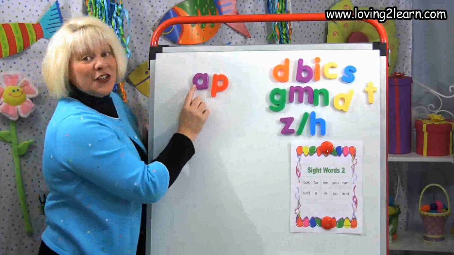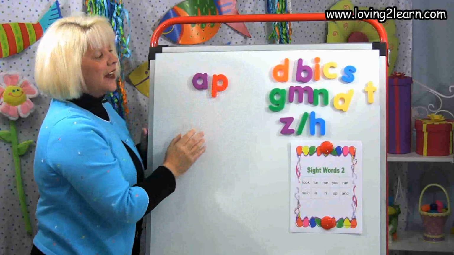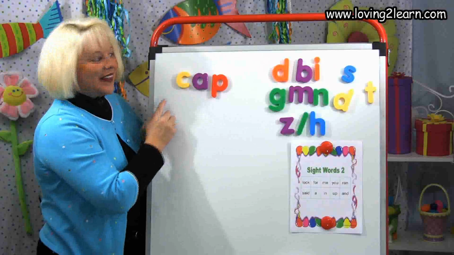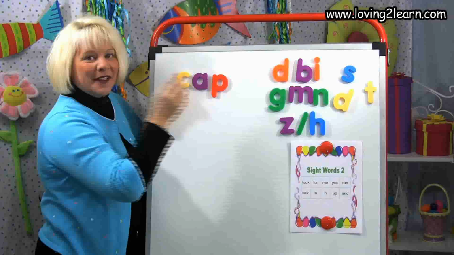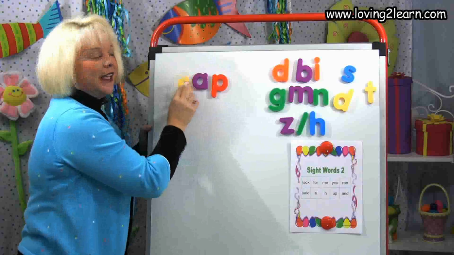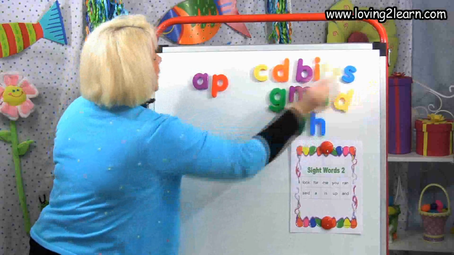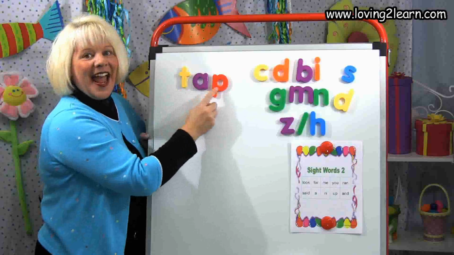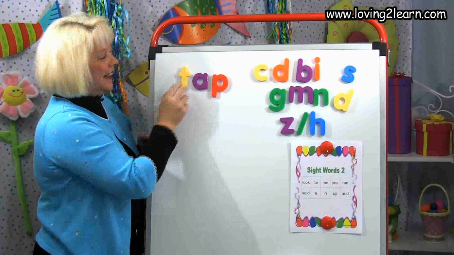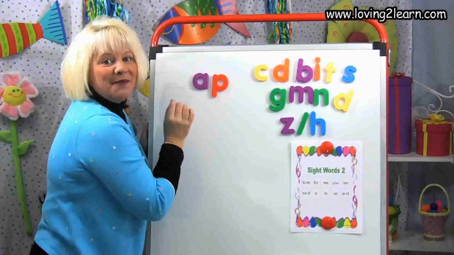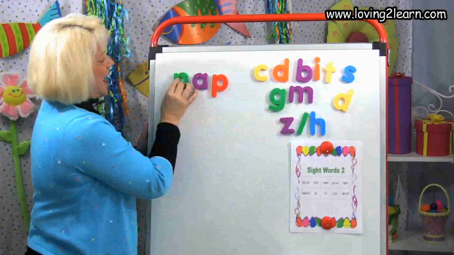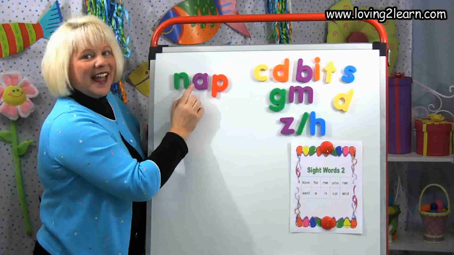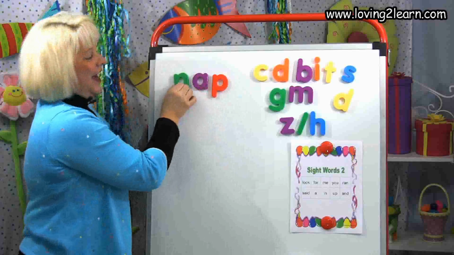I'm going to put the P here, so I have that ap. I'm going to get the C. What word did I make? Cap. Like you put a cap on your head. All right, I'm taking the C off. I'm getting another letter. What word did I make? Tap. Like you tap something. I'm taking the T off. I'm getting another letter. What word did I make? Nap. I'm taking the N off.